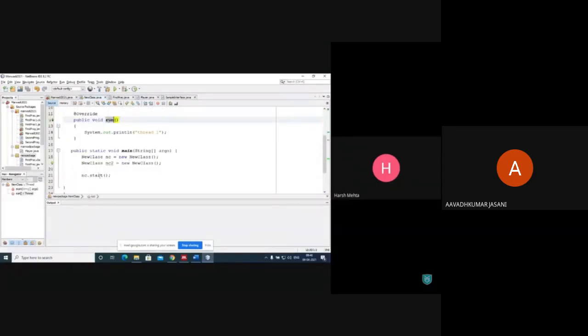Now let's see the output, what it should print, because start means what? As I told you, in multi-threading, if you are extending Thread and I call run directly, nc.run, it will be simple programming, because from this object we are just calling the run method. It won't make any difference. But here nc means we have created one thread, and that creates an entirely different stack. Anyway, let me run this.